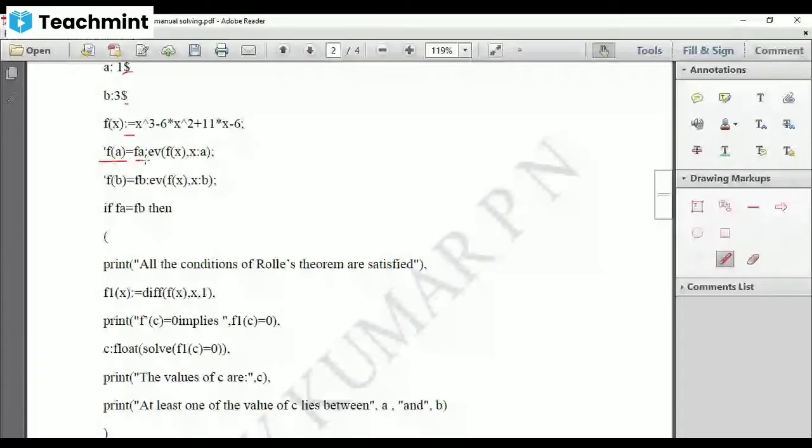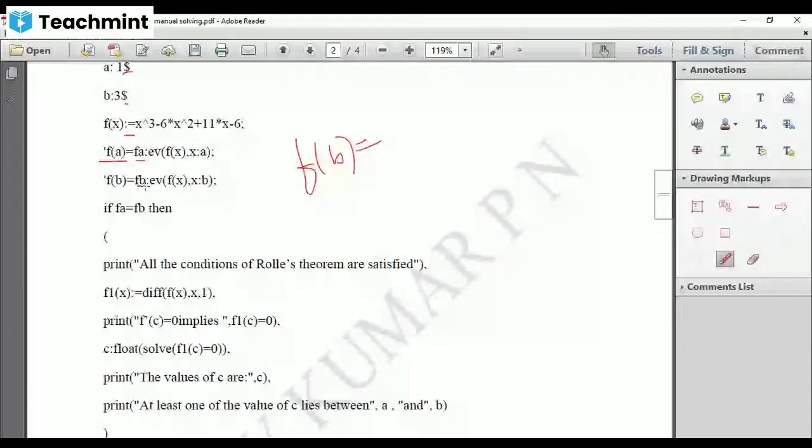Whenever you want to call f of a, you have to call fa. Similarly, fb colon ev(f(x), x colon b) with a semicolon. If you want to display, I show this as f of b equal to some number. But remember, this has been stored in fb.